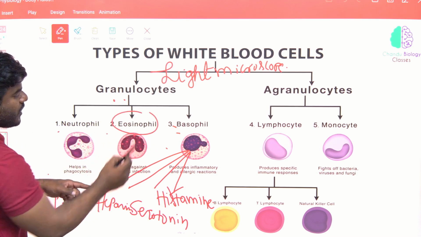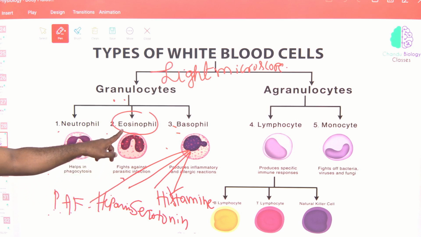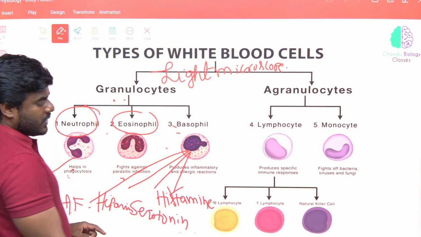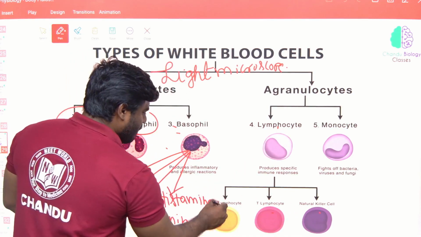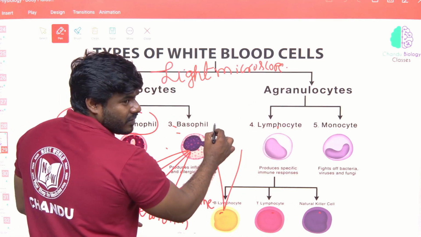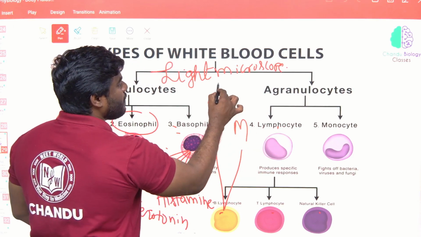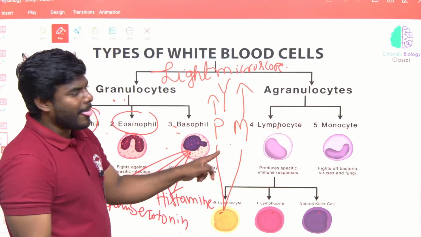So eosinophils, what did we discuss? They fight against parasitic infection. Any worm infections can be fought by this particular eosinophil. Neutrophils are early responders, which help in the process of phagocytosis. Lymphocytes are further divided into B, T, and natural killer. B is further divided into plasma cell and memory cell. Plasma cells produce antibodies, memory cells store the copy of the antibody.